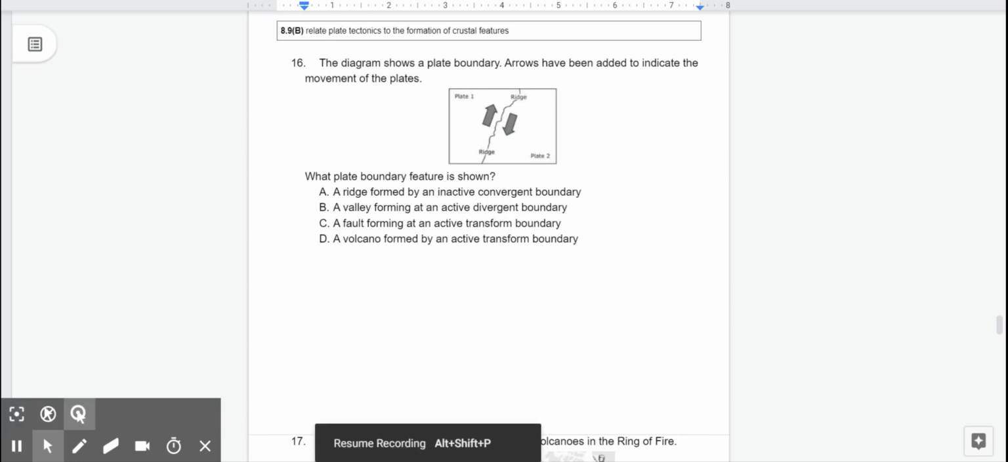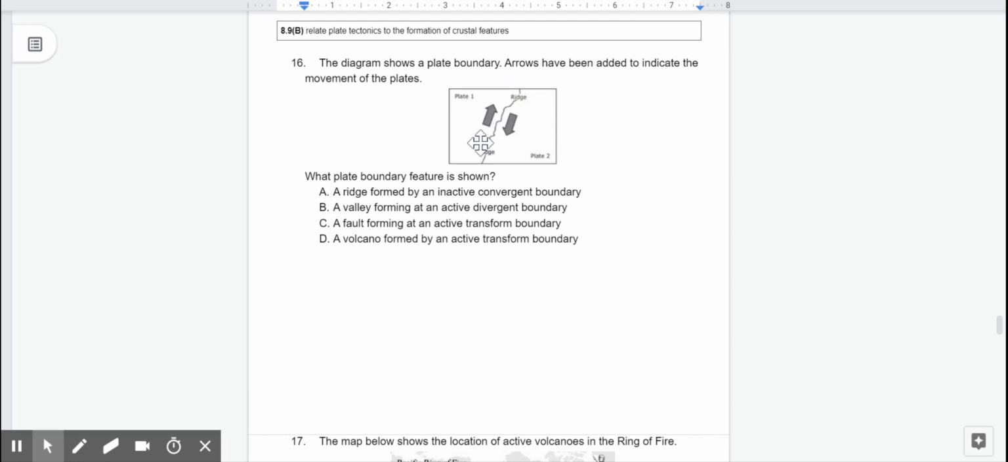Number 16. The diagram shows a plate boundary. Arrows have been added to indicate the movement of the plates along a ridge, plate 1 and plate 2. What plate boundary feature is shown? A. A ridge formed by an inactive convergent boundary. B. A valley forming at an active divergent boundary. C. A fault forming at an active transform boundary. Or D. A volcano formed by an active transform boundary.